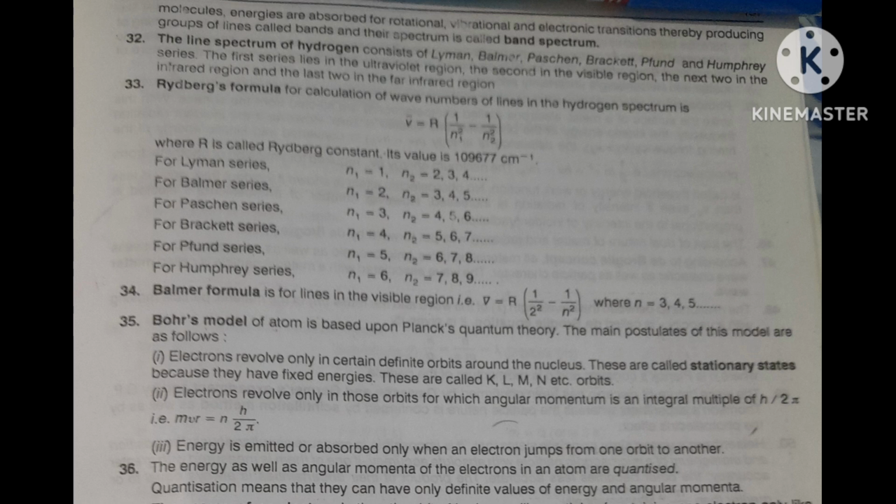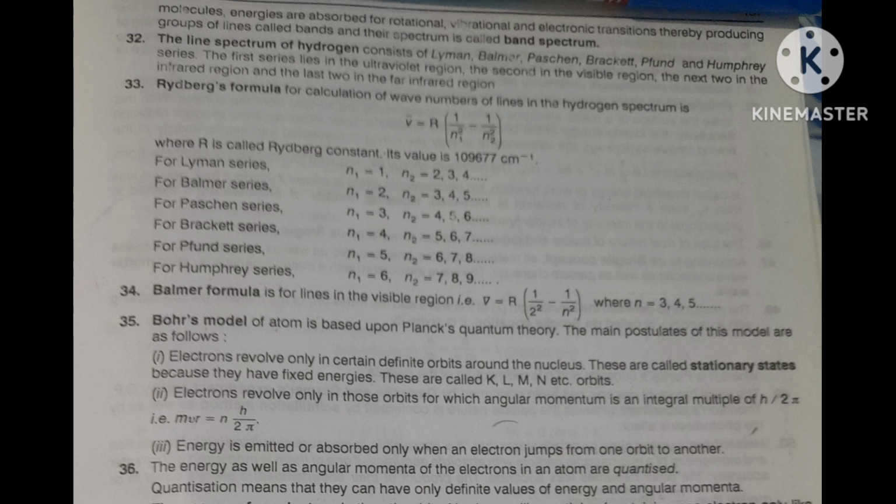In visible you will find this series. And the Paschen and Brackett series, where will you get them? You will get them in the infrared region. First, Lyman you will get in the UV region. Balmer you will get in visible. And Paschen and Brackett, third and fourth, you will get in the infrared region.